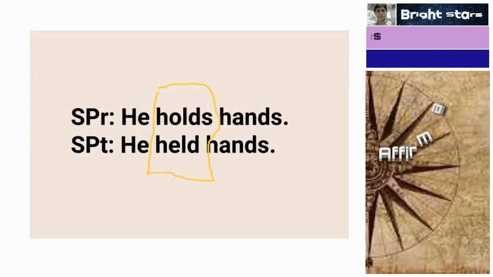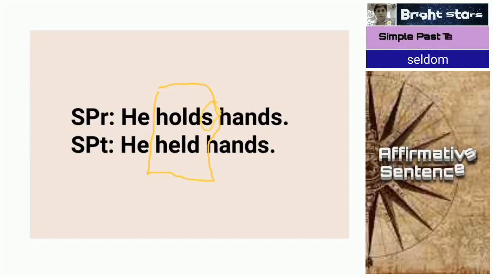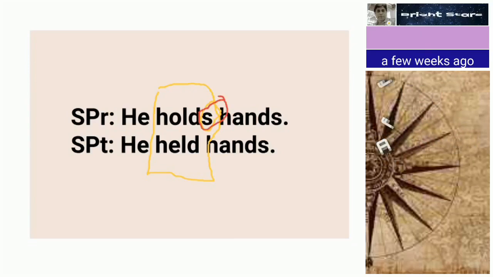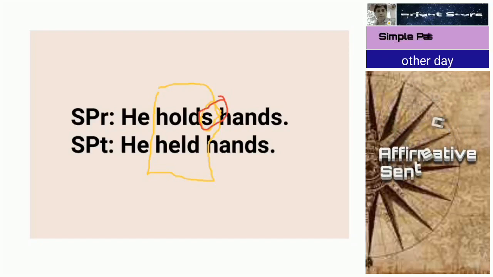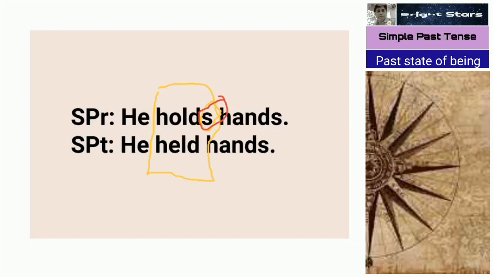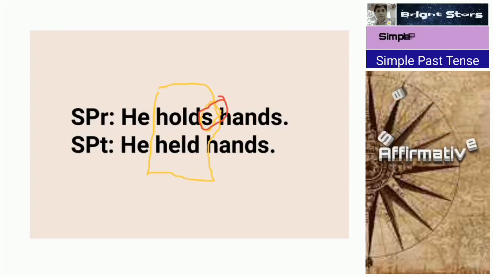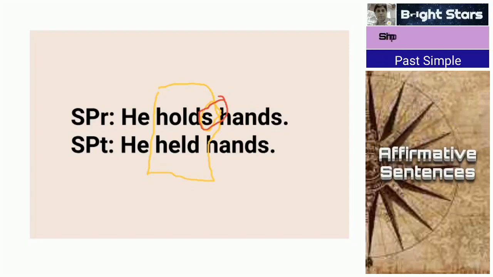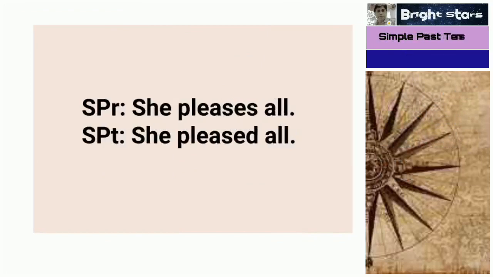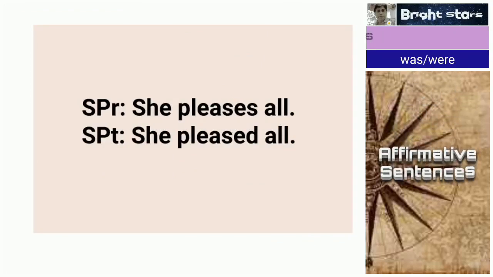Here "s" we have added in simple present tense. This you notice: in simple present tense for third person singular we use "s", but in past tense no need of adding any "s". So "holds" becomes "held". Next sentence, simple present tense: she pleases all.